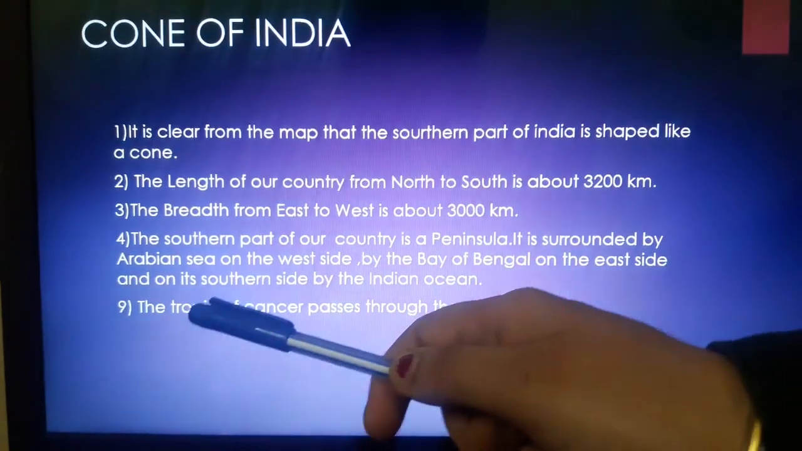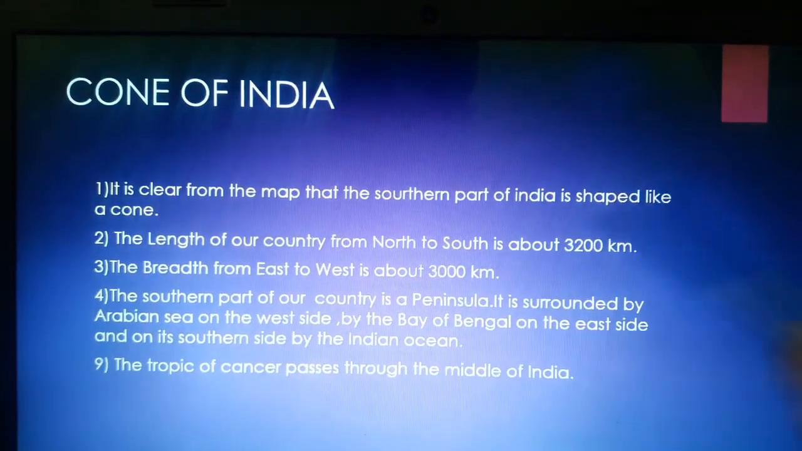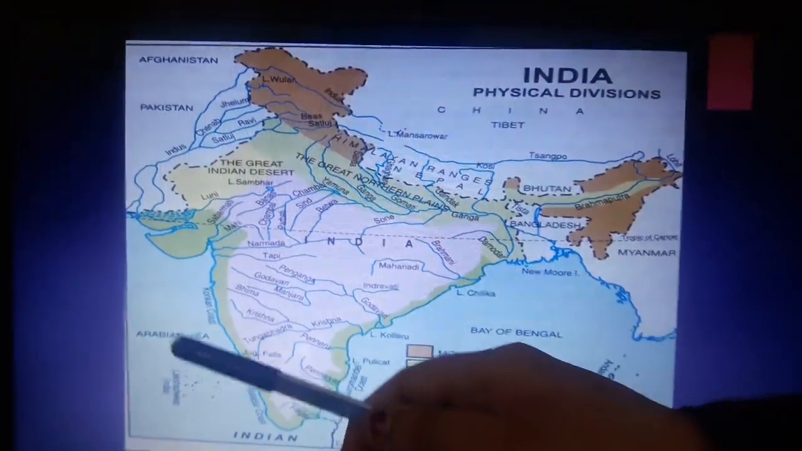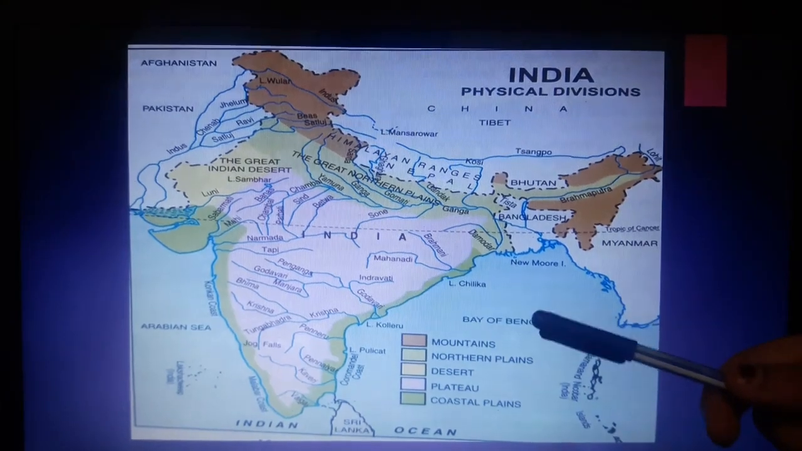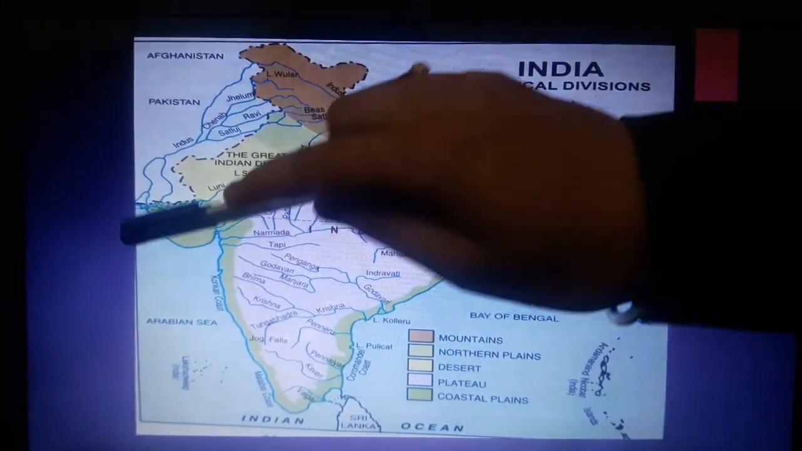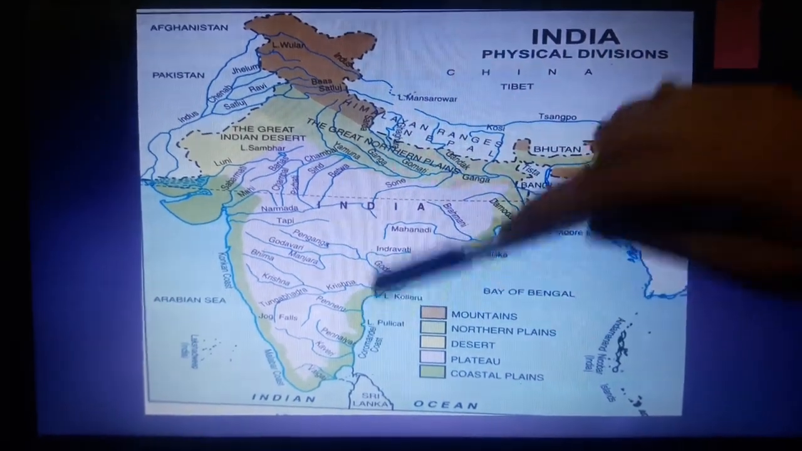It is surrounded by the Arabian Sea on the west side, the Bay of Bengal on the east side, and the Indian Ocean on the southern side. Let us see. Yes, the Arabian Sea is on the west side, the Indian Ocean at the south side, and the Bay of Bengal on the east side. Water is there in the three directions. Hence, the southern part has become a peninsula.